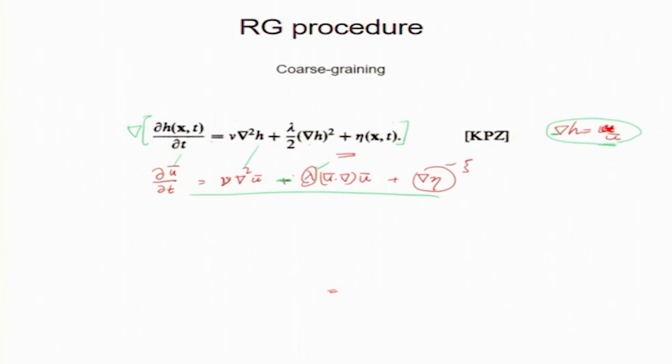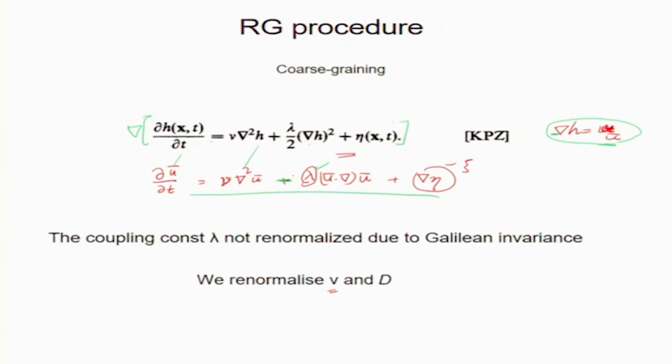So, our idea would be to renormalize nu and D. D is the coefficient: the correlator of eta(x,t) and eta(x',t') is 2D delta(x minus x') delta(t minus t'). So, D is the prefactor, the strength of the noise. Eta squared is essentially 2D. So, that D is renormalized. So, let us see how to do it.